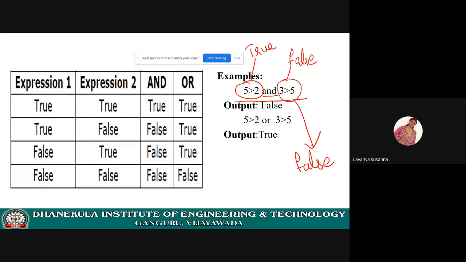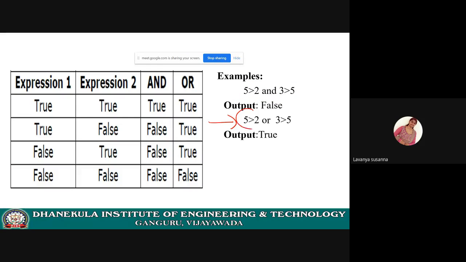See this truth table. Already you know all these things. When you are using AND, if any of the expressions is false, then the total expression is false, right? I will execute it and show you. Next, see the next example: 5 greater than 2 or 3 greater than 5. 5 greater than 2 is true, and 3 greater than 5 is false.